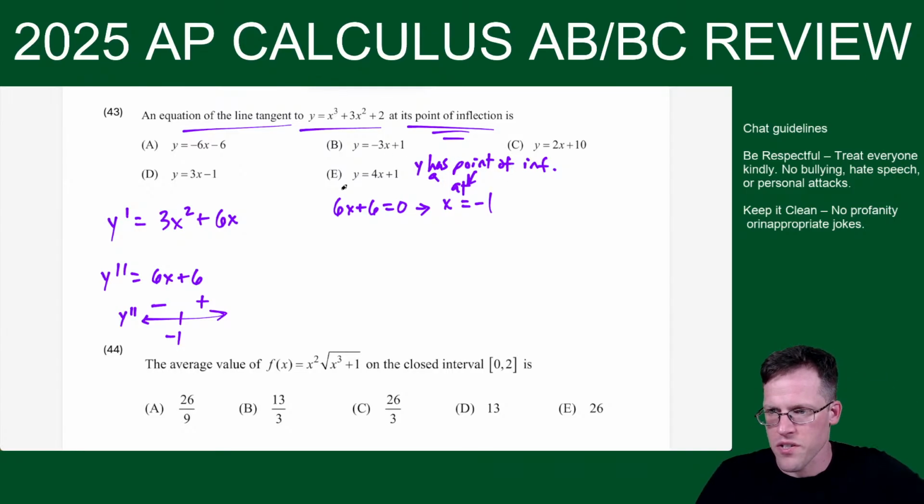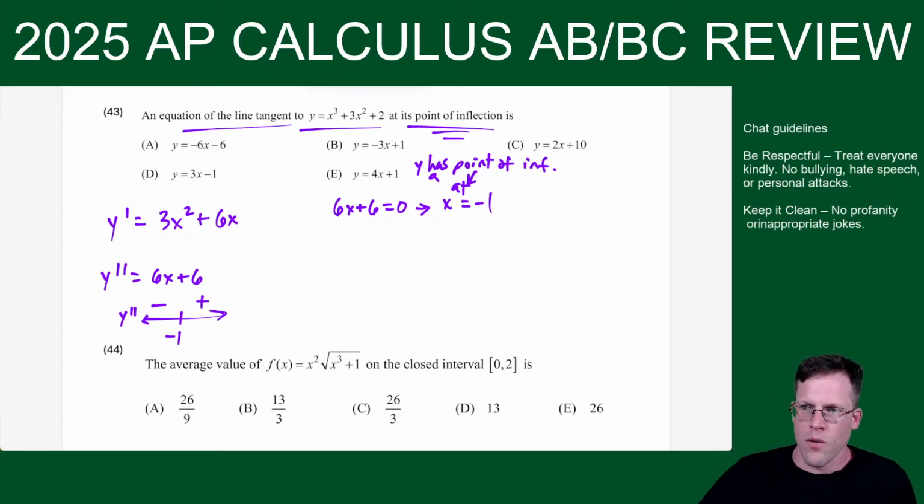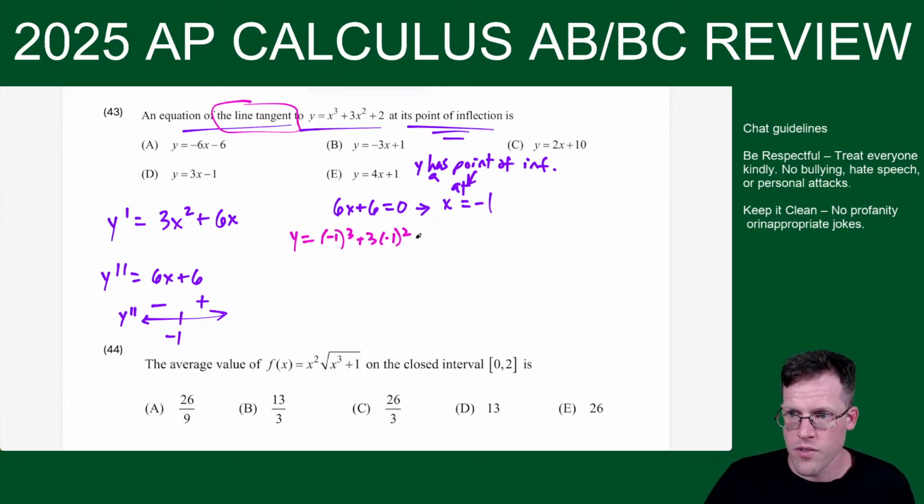Okay, but they want us to write the equation of a tangent line there. So what we need to do is plug in x equals -1 to the original equation first. So y equals -1 to the third plus 3 times -1 squared plus 2. That gives us -1 plus 3 plus 2, which is 4, which tells us -1, 4.